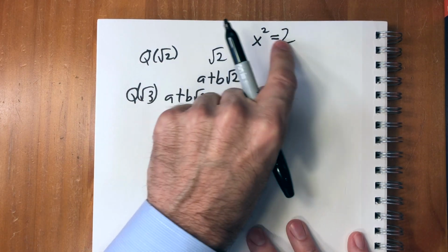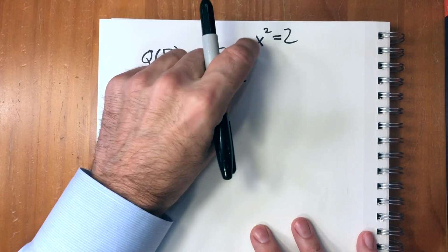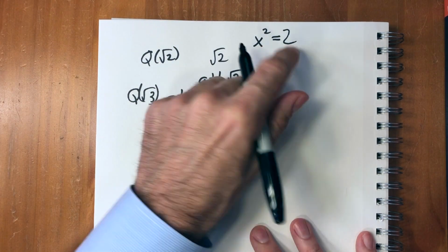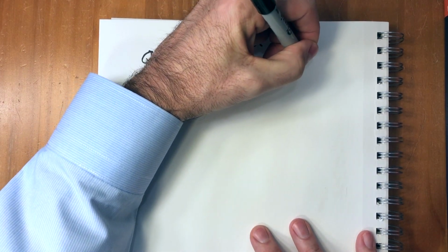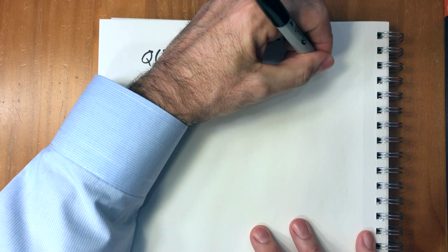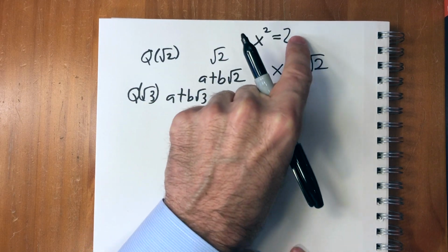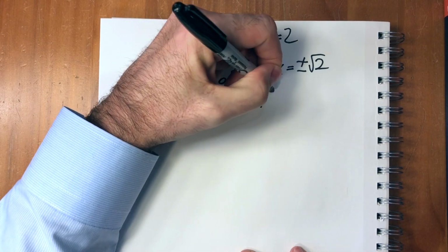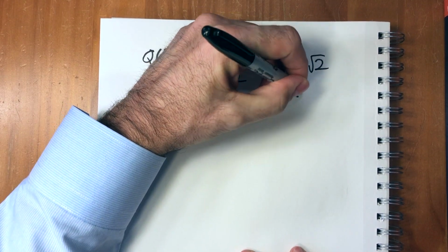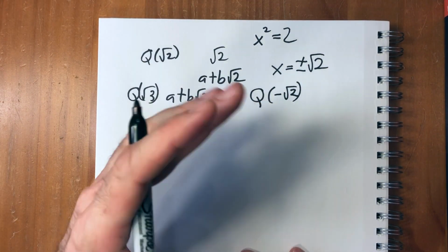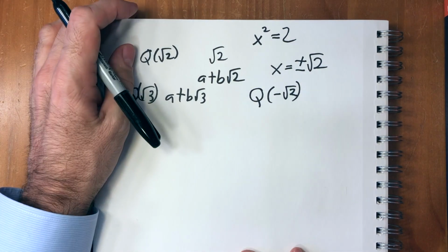The field of real numbers is unique, but there are fields in between that have isomorphisms between two basically equivalent sets. So the interesting thing about this is, what we know is that the answer to this polynomial isn't exactly the square root of 2. It's actually x equals plus or minus the square root of 2. So actually, we could also solve this equation by extending Q with minus radical 2. And it would have exactly the same effect. It would still solve this problem.